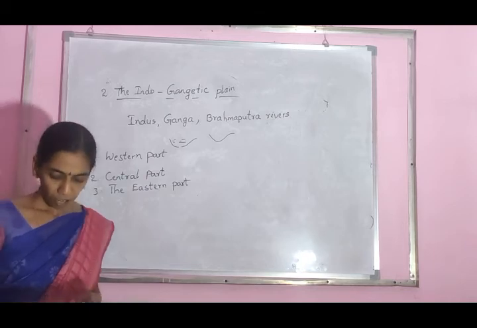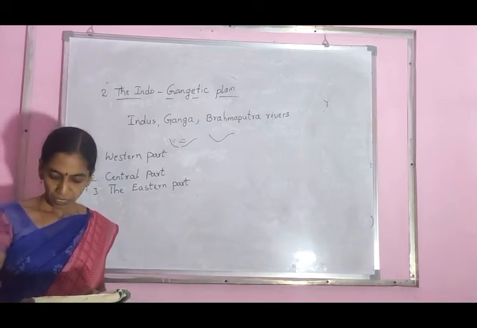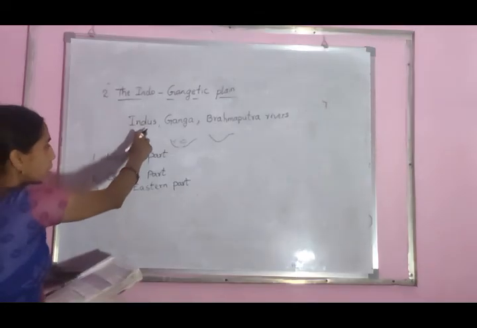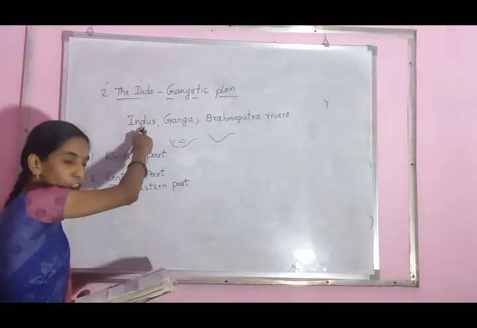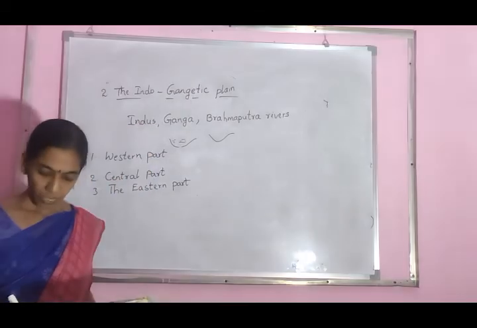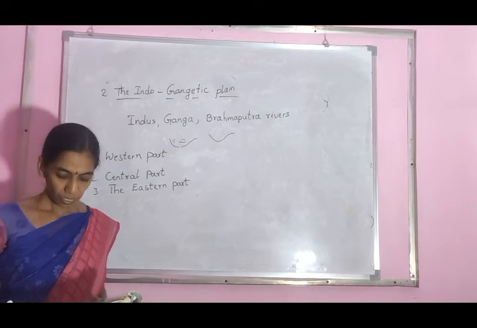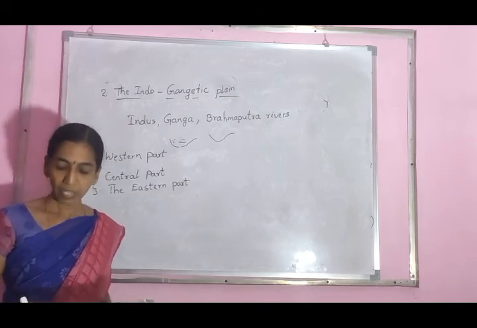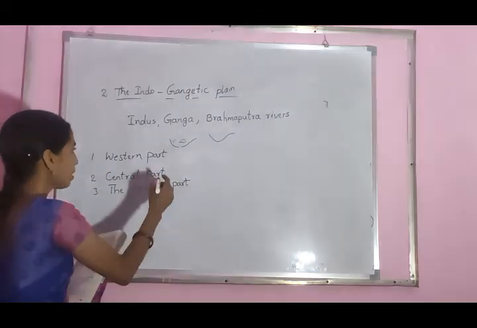The western part was formed by the Indus and its tributaries. How is the western part formed? By the Indus and the Indus tributaries. Do you know the Indus tributaries? The Jhelum, Chenab, the Ravi, the Beas, and Satluj flowing from the Himalayas. What are the main tributaries? Indus.